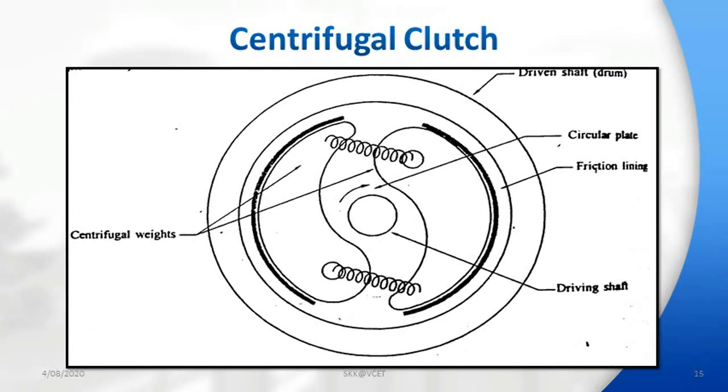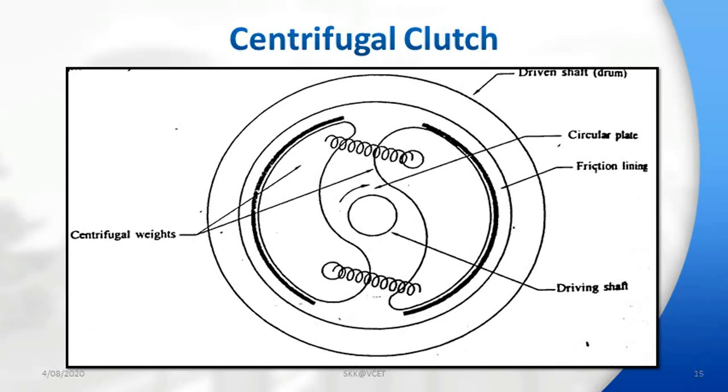As the driving shaft rotates, the centrifugal force causes the weights to fly outward, thus making contact with the driven drum through the friction lining. The driven drum starts rotating and the increase in engine speed makes the contact firm, and the whole assembly rotates as a single unit. This condition is called clutch engaged.